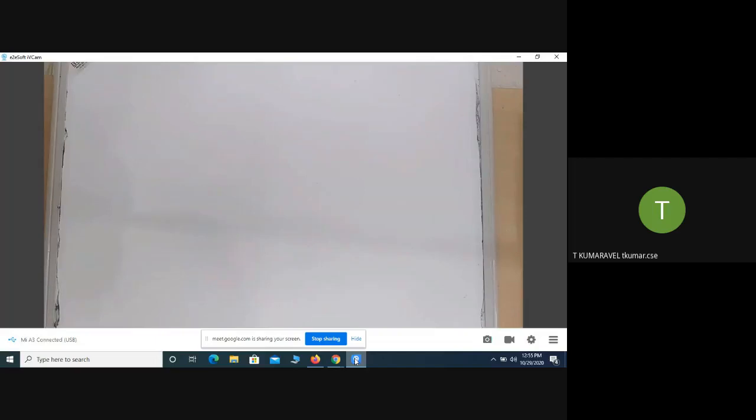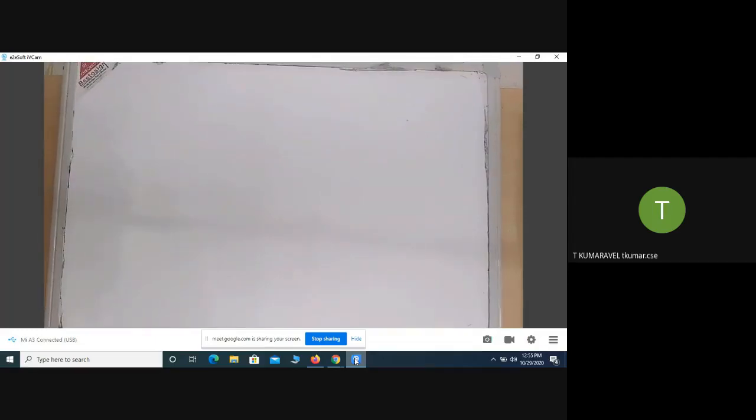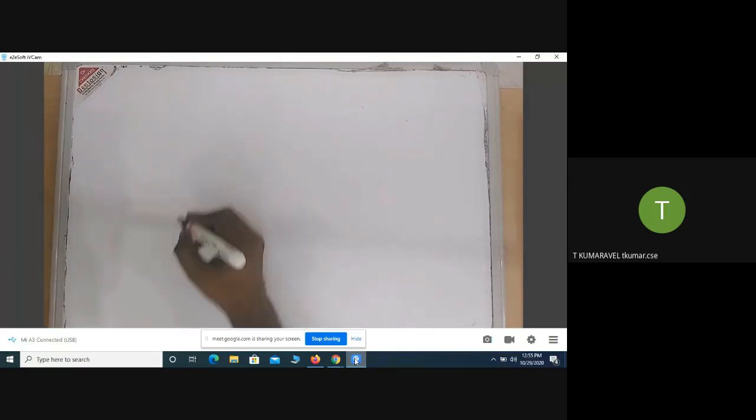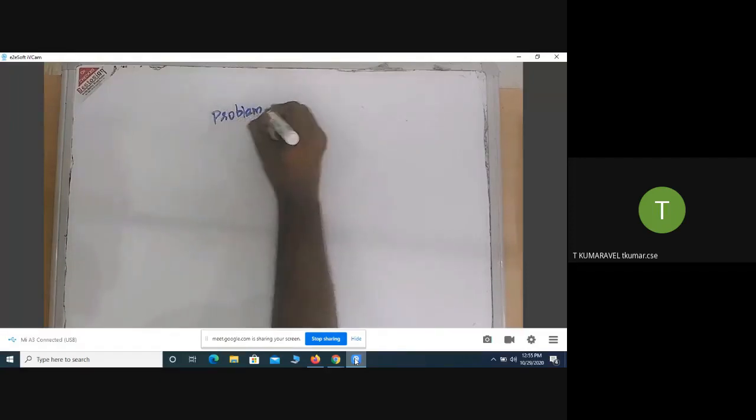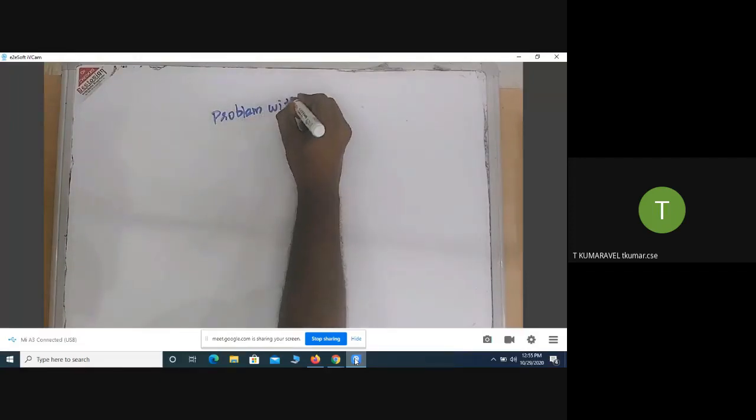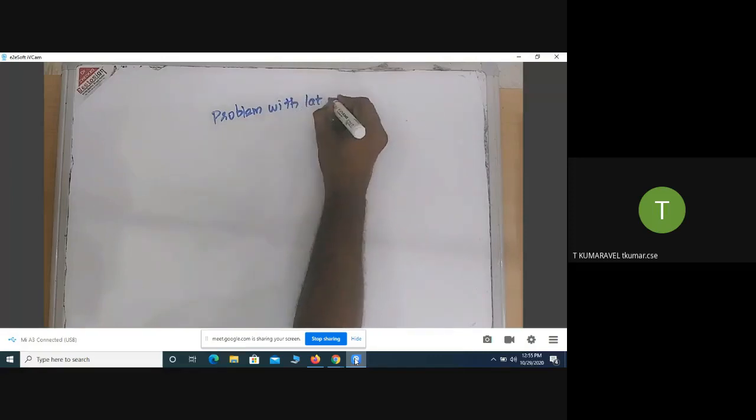So next, what are the drawbacks available in the latches? In order to overcome this problem, we go for the next concept, that is called a flip flop. First, I will list out the problems with the latch.